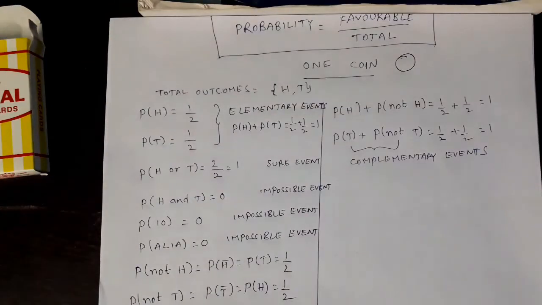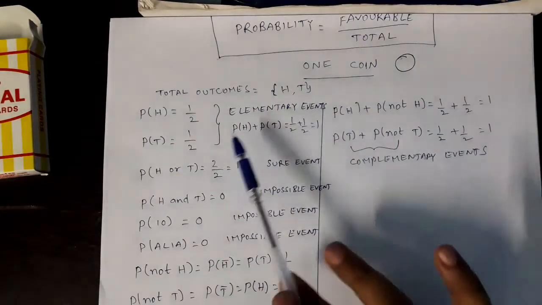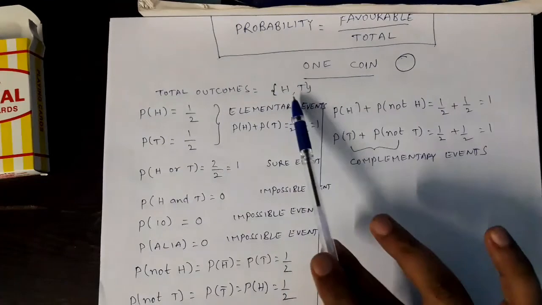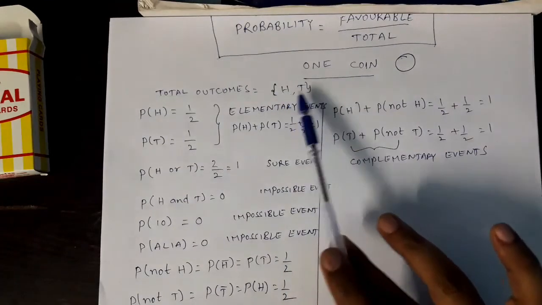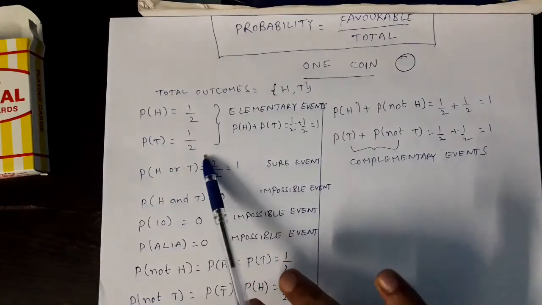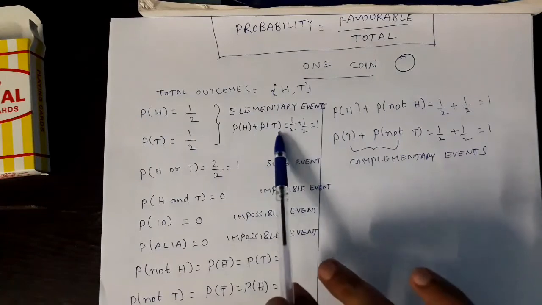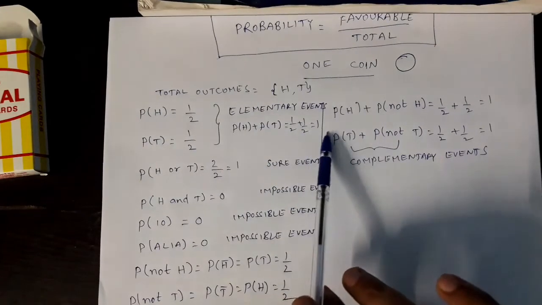Next, this one coin. When I toss one coin, just tell me what are the total outcomes. All possible outcomes are these two: head, tail. What is the probability of getting head? 1 by 2. Probability of getting tail? 1 by 2. These two are called elementary events. What is the sum of the probabilities of elementary events? It is 1 by 2 plus 1 by 2. That is 1, of course.